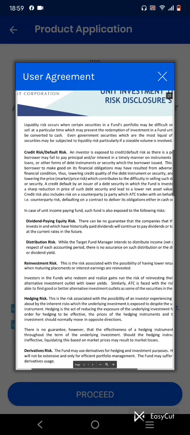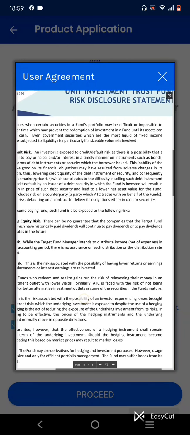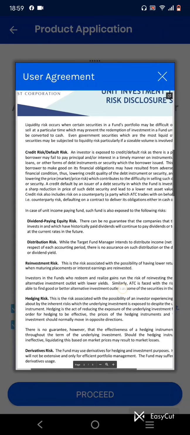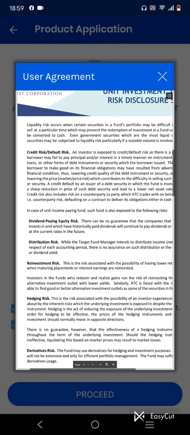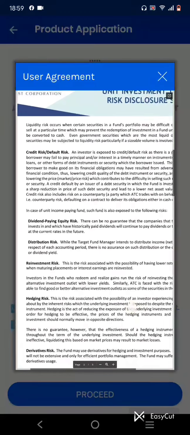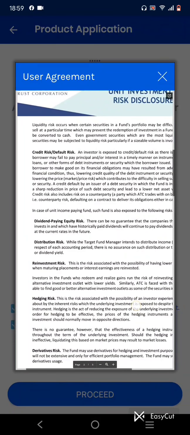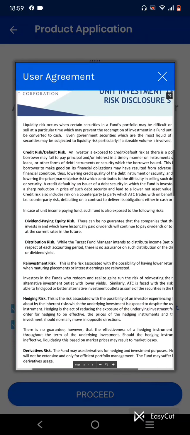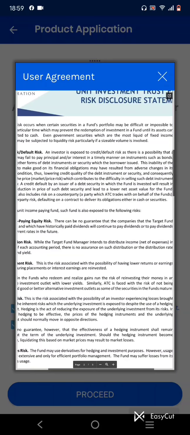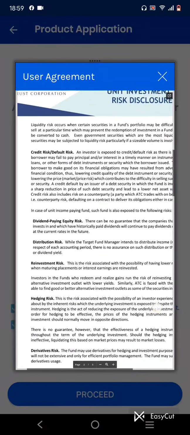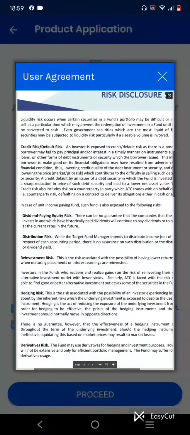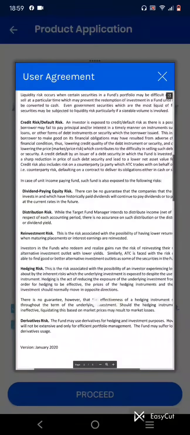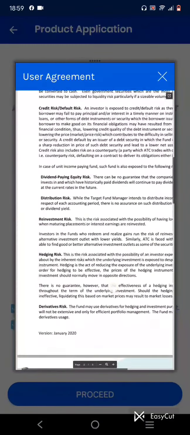There is a risk associated with the possibility of having lower returns or earnings when maturing placements or interest earnings are reinvested. Investors in funds who redeem and realize gains run the risk of reinvesting their money in an alternative investment outlet with lower yields. Similarly, ATC is faced with the risk of not being able to find good or better alternative investment outlets as some of the securities in the funds mature.